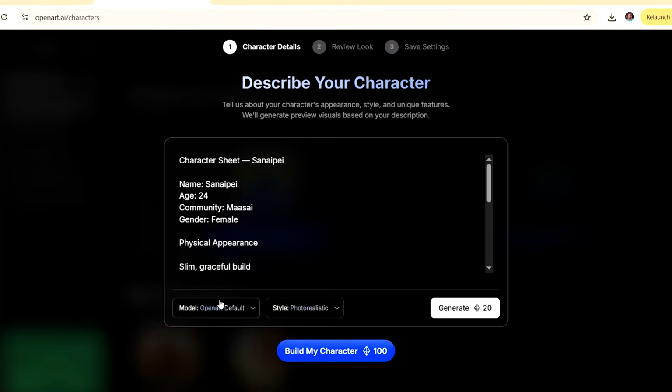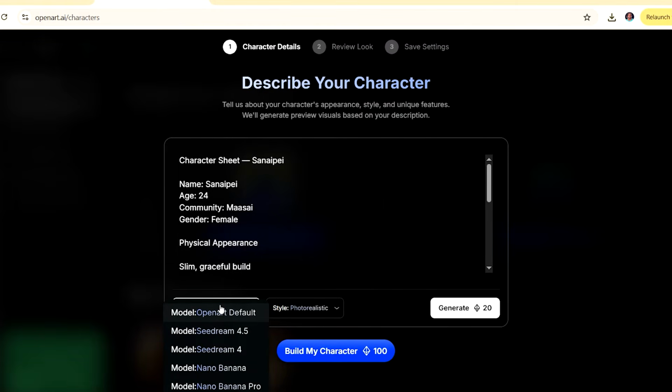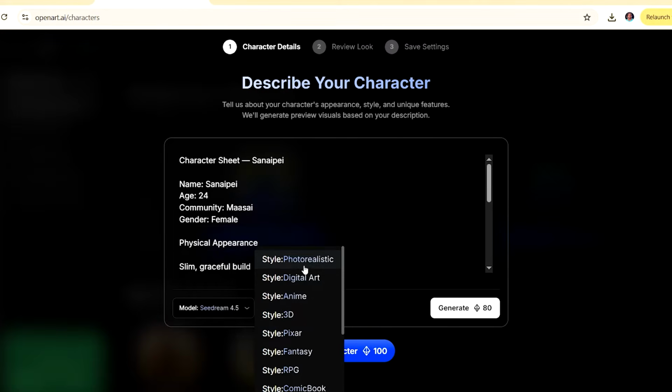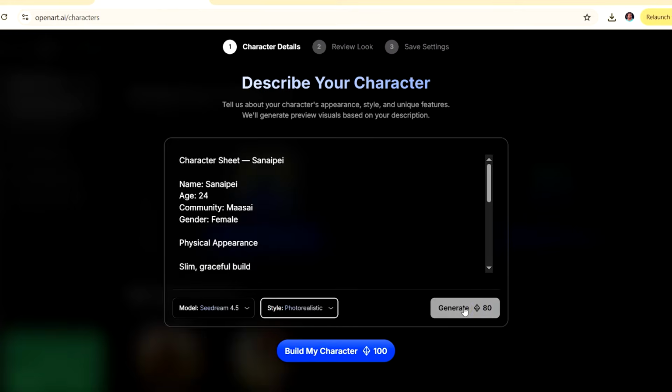And now you want to define here the model that you want to be used to create your character sheet. So you could either use OpenArt default, or you could use Seedream 4.5 and so many others here. I want to use Seedream 4.5. Okay, and then in the style, I'm going to go with photorealistic, but there are so many other styles that you can go with. Click on generate here.